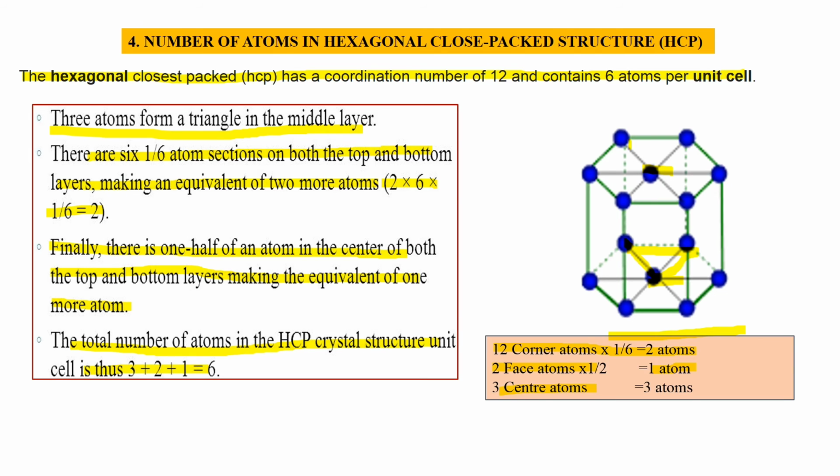So the total number of atoms per unit cell is equal to 6 atoms.